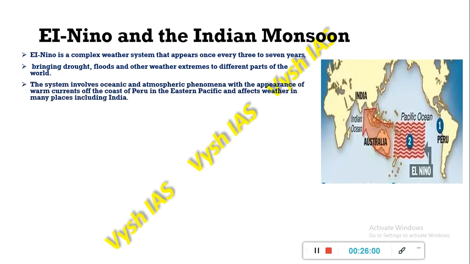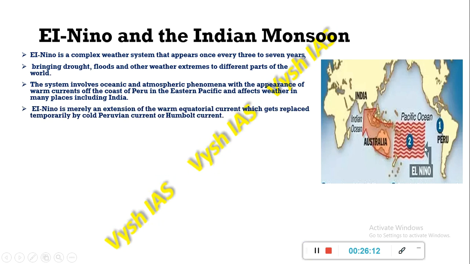So the system involves oceanic and atmospheric phenomenon with the appearance of warm currents off the coast of Peru in eastern Pacific and affects the weather in many places. So this El Nino is nothing but the extension of the warm equatorial current, which gets replaced temporarily by the cold Peruvian current or the Humboldt current.